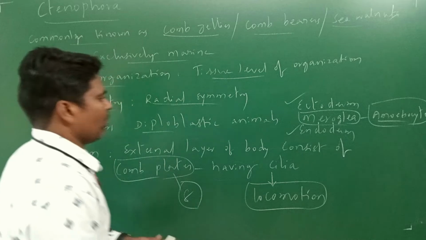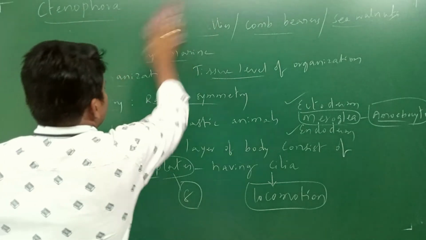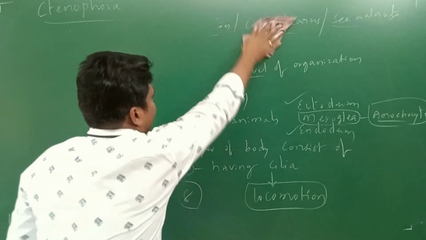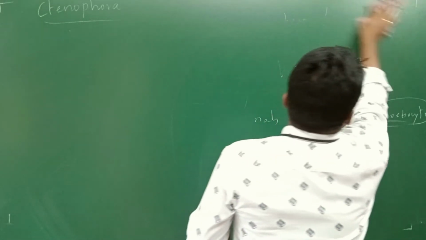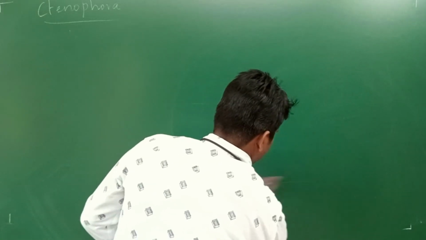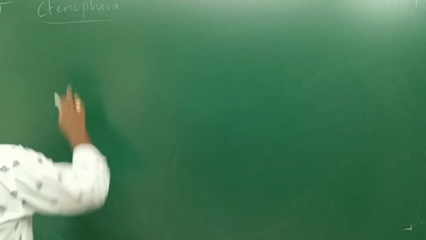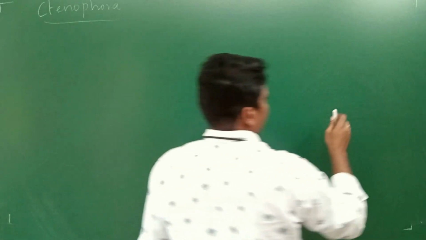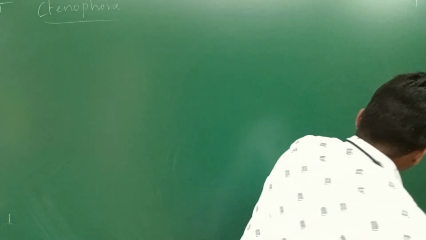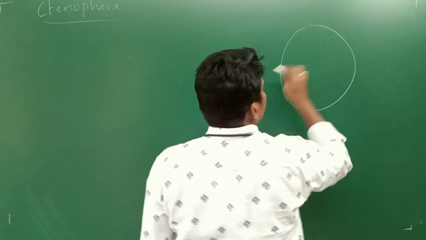We are going to see the diagram of this particular organism, then you will be able to understand what the comb plates are. If I draw the diagram, take Pleurobrachia as the example.